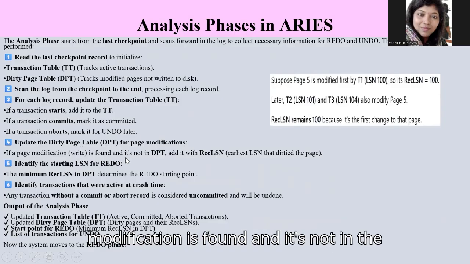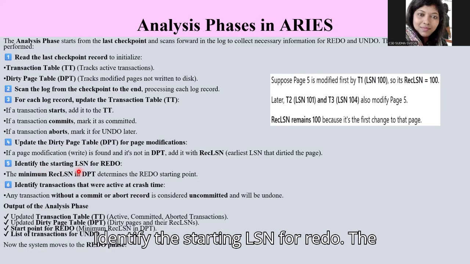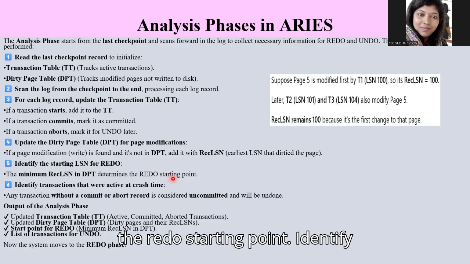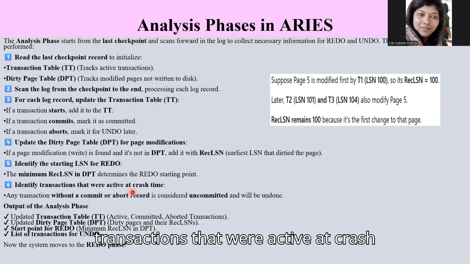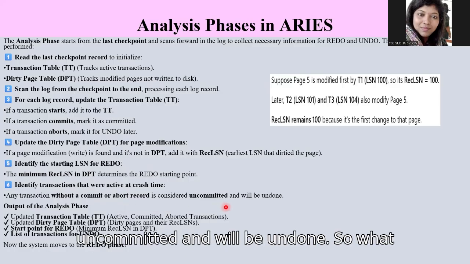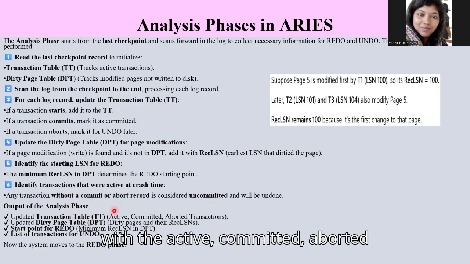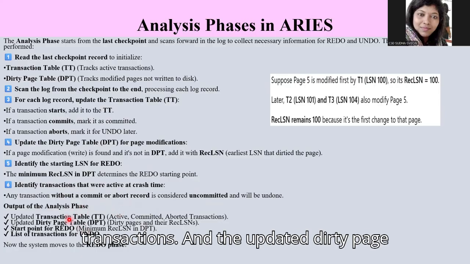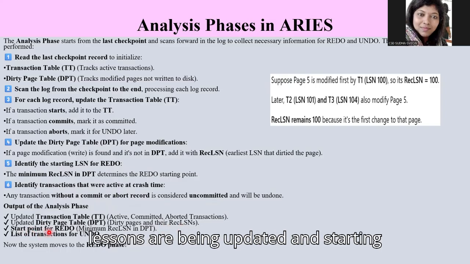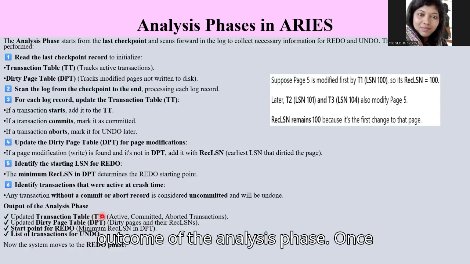If a page modification is found and it's not in the DPT, it will add it with its recovery LSN. Identify the starting LSN for redo: the minimum recovery LSN in the DPT determines the redo starting point. Identify transactions that were active at crash time: any transaction without a commit or abort record is considered uncommitted and will be undone. So the output of the analysis phase is that the transaction table is updated with the active, committed and aborted transactions, the dirty page table is updated with dirty pages and their recovery LSNs, and we get the starting point for redo and the list of transactions for undo operations. These are all the outcomes of the analysis phase.